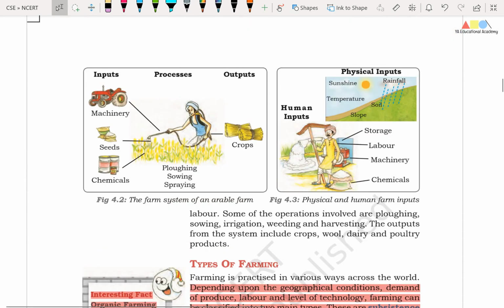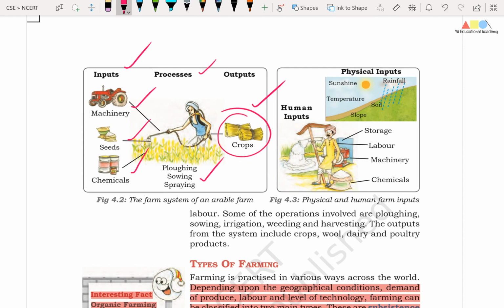Right friends, here you can see the process and components of the farming system. First we have inputs, which include machinery, seeds and chemicals, and the process includes ploughing, sowing and spraying, and output is crops.